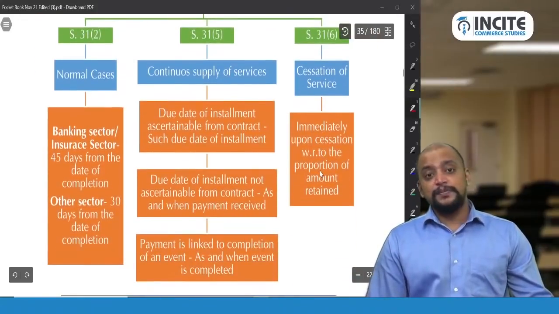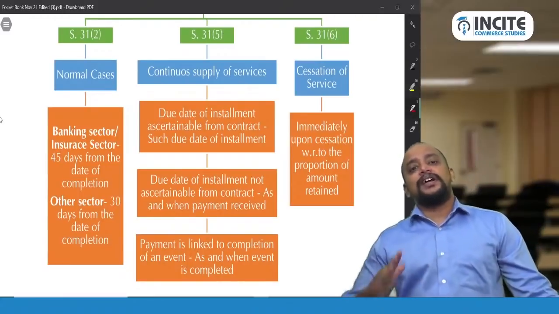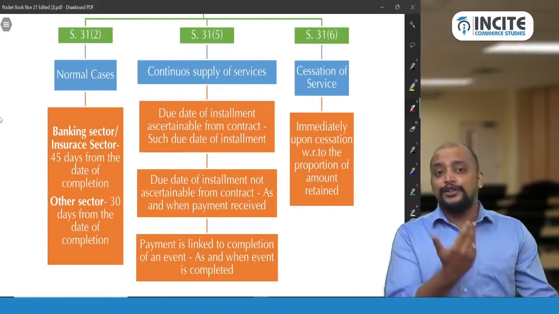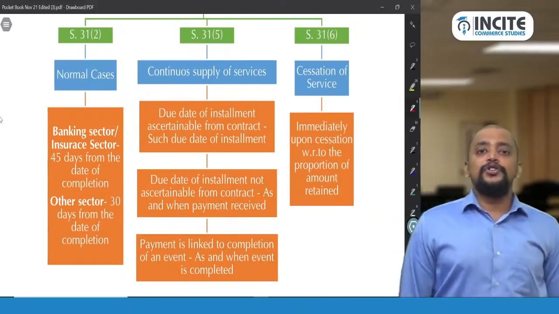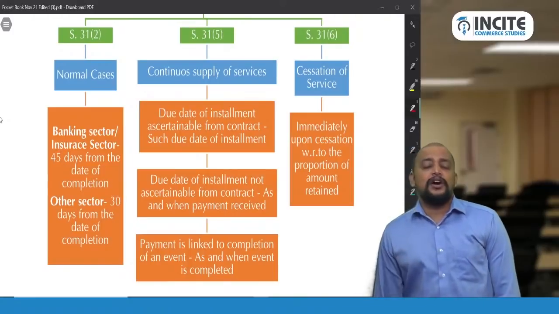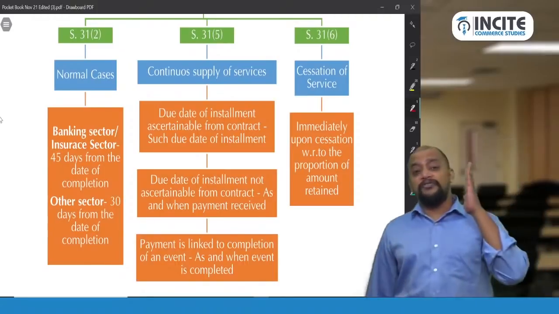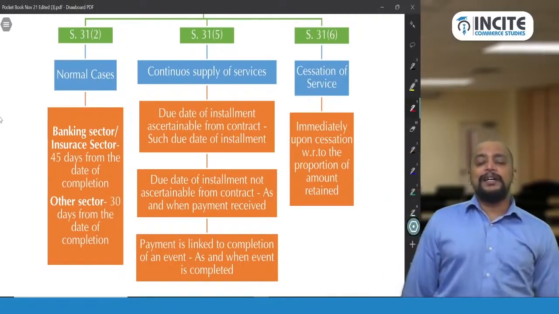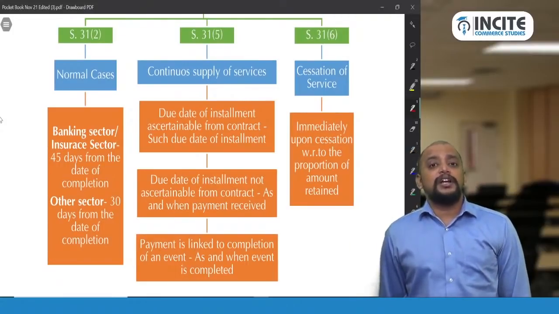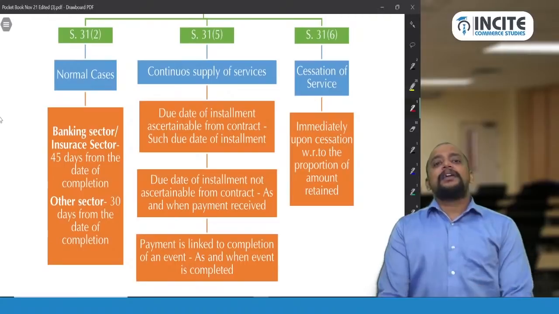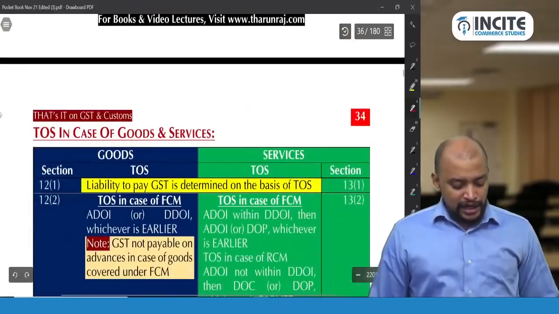Whereas section 31 subsection 2 is for normal cases. Normal cases apply when 31 subsection 5 and 31 subsection 6 are not applicable. That is, it is not a continuous supply of service, and it is not cessation of service. Now you check whether it is banking service or insurance services. In case of banking and insurance services, the 45th day from the date of completion will be taken as the due date of invoice. Means within 45 days you can give the invoice. Suppose it is other than banking or insurance, 30 days from the date of completion will be taken as the due date of invoice here.